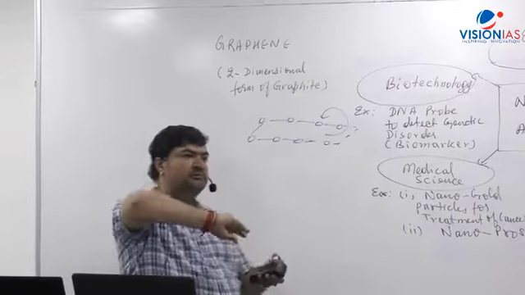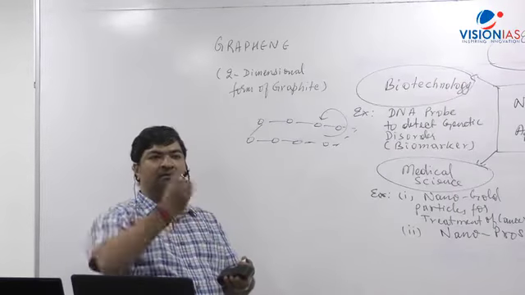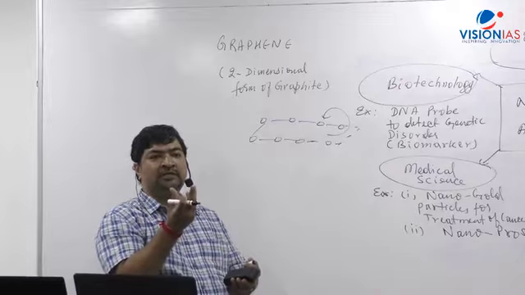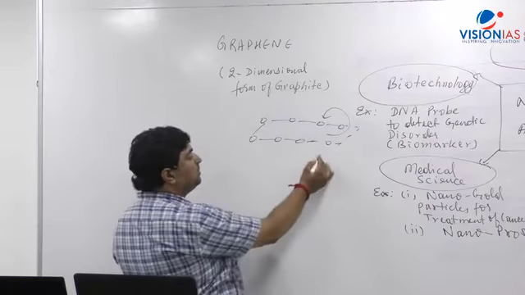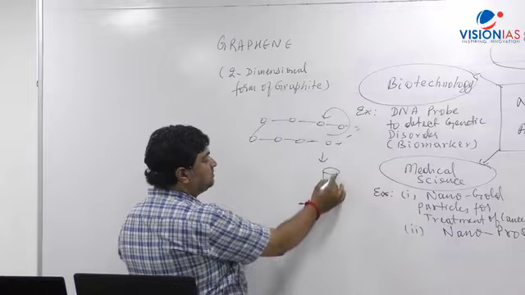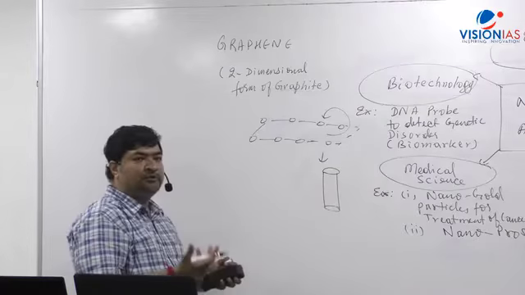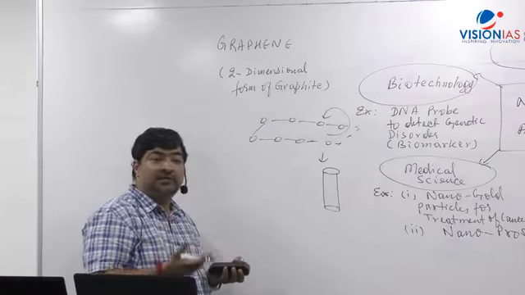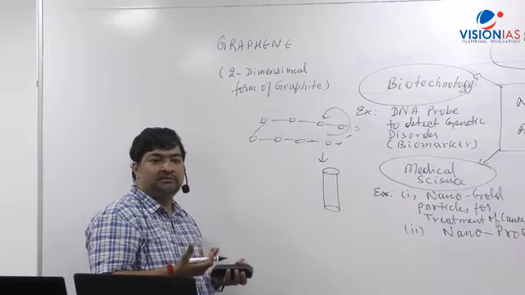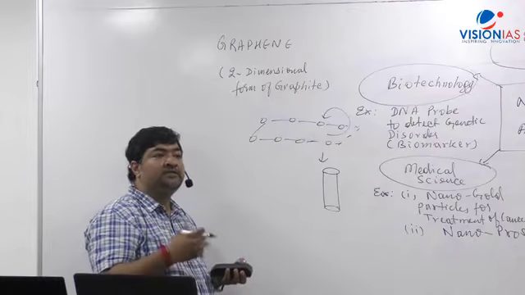Just like a paper, we fold it and it can become a tube, a cylindrical structure. When you fold it, it will form this kind of structure, which is called carbon nanotubes. The graphite is what? Graphite is carbon atoms.